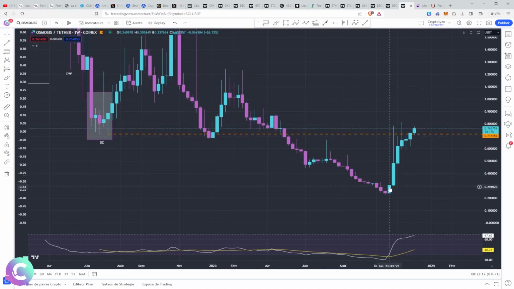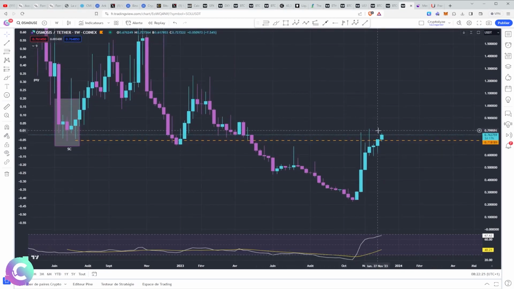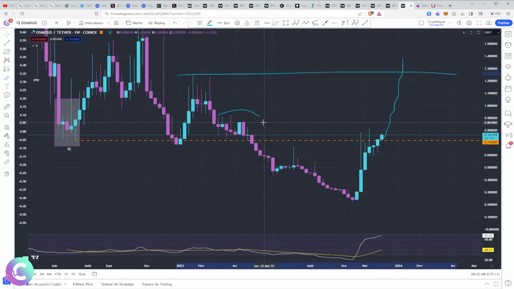and in which we have an upward acceleration, mainly because we have an ecosystem which is waking up, because we have the establishment of a rally on BTC and on many altcoins. We are stabilizing above the rupture of the STB and above the rupture of the SC, which is rather positive but not sufficient. Okay, understand that here we have a lot of liquidity to get from the 0.9. And that for osmosis to really validate its rupture and its non-continuity of accumulation, we would have to go and break this top 2 here to start again on a bullish structure.